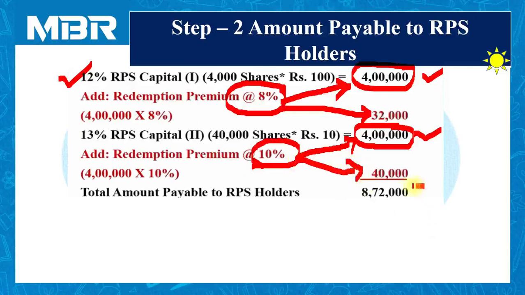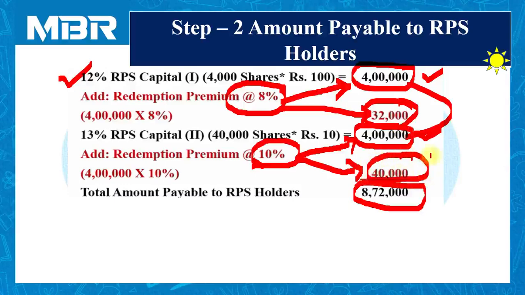So total amount payable by the company to the holders of RPS is rupees 8 lakhs 72,000. 4 lakhs rupees plus 4 lakhs rupees, that is total 8 lakhs rupees for capital, and 32,000 rupees and 40,000 rupees is equal to total 72,000 rupees for premium. 8 lakhs for capital and 72,000 rupees for premium.